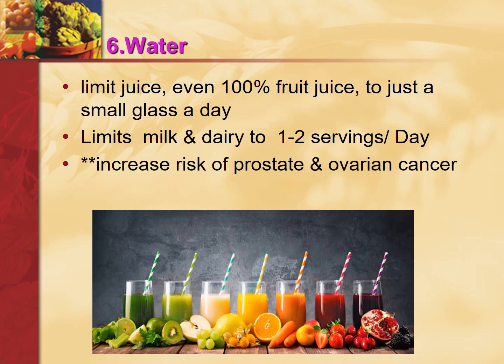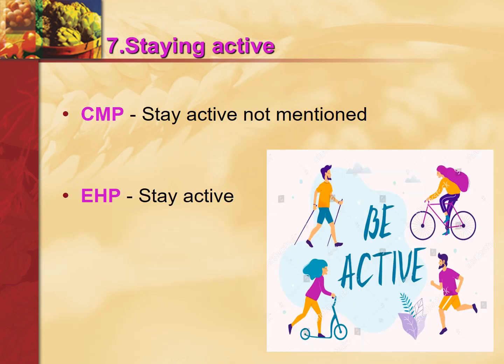So this has been surveyed or found, so they are restricting dairy product to just 1 or 2 servings per day. Staying active is mentioned only in Healthy Eating Plate. They recommend eating as well as they say to stay active, whereas Choose My Plate does not recommend anything regarding activity. So these are the differences between these two plates.